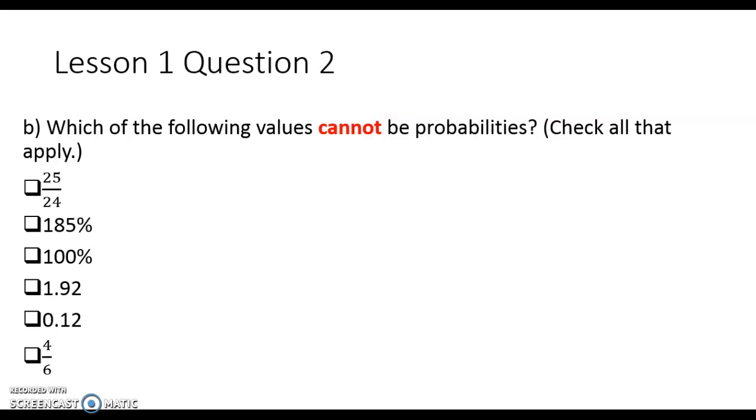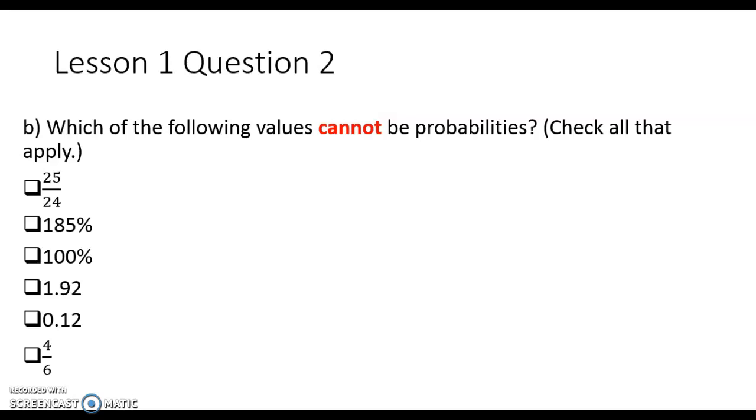185% in decimal form is 1.85. That is larger than 1, so that cannot be a probability. 100% in decimal form would be 1.00. That is equal to 1, so yes, that can be a probability. The next option, 1.92, that is larger than 1, so no, that cannot be a probability. The next option, 0.12, that number is between 0 and 1, so yes, it can be a probability.